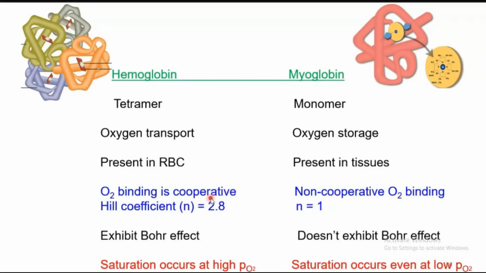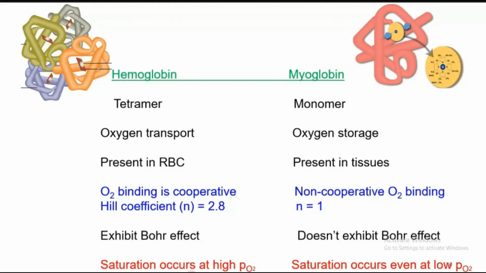This is the Hill constant. This is another parameter which is highly important to decide whether the O2 binding is a cooperative or non-cooperative mechanism. In hemoglobin it is a cooperative mechanism, so the n value is greater than 1. If the n value is equal to 1, then we can conclude there is no cooperative effect. Hemoglobin exhibits a Bohr effect: depending upon the pH, the proton concentration, the O2 binding will be affected. Whereas in the case of myoglobin, there is no Bohr effect. Independent of the pH, myoglobin will have strong affinity towards O2.